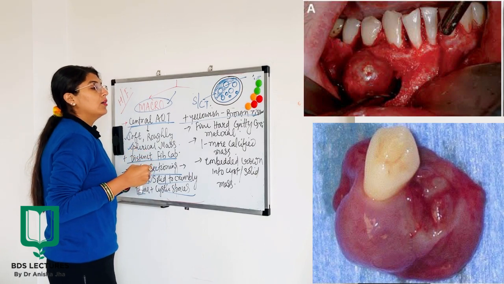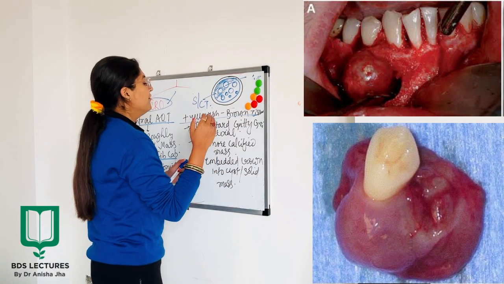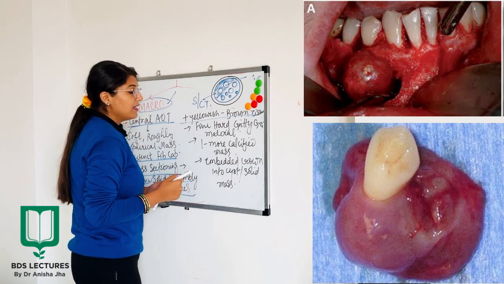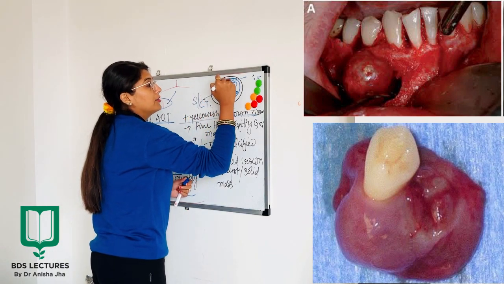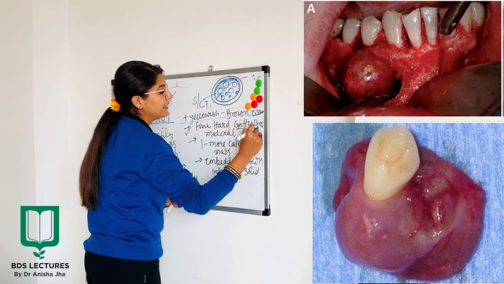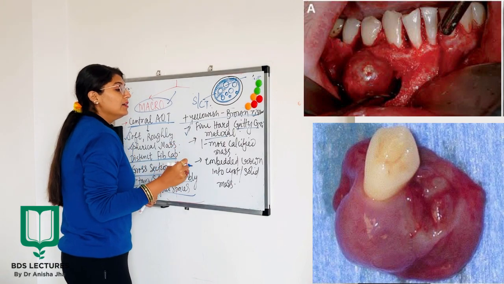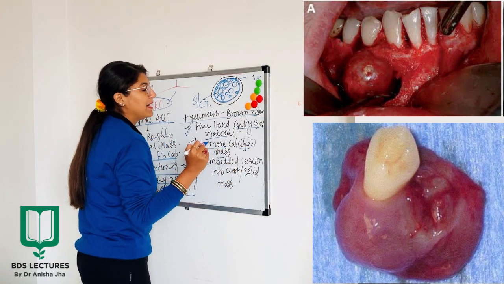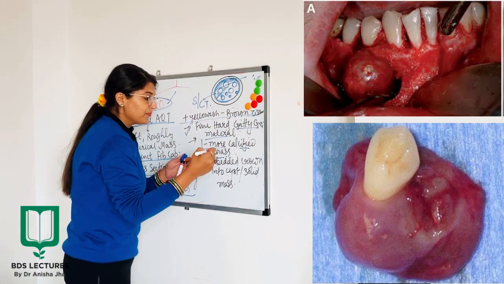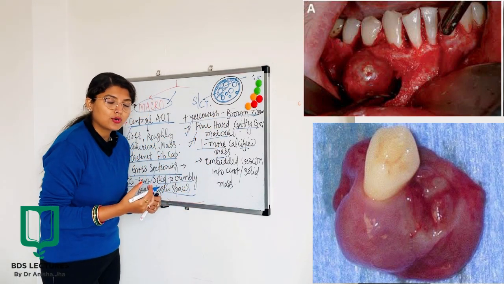Now the next point says fine, hard, gritty, granular material will be seen. So this gross sectioning will show fine, hard, gritty, granular material, and one or more calcified masses can also be seen. So these are the features which we see macroscopically.